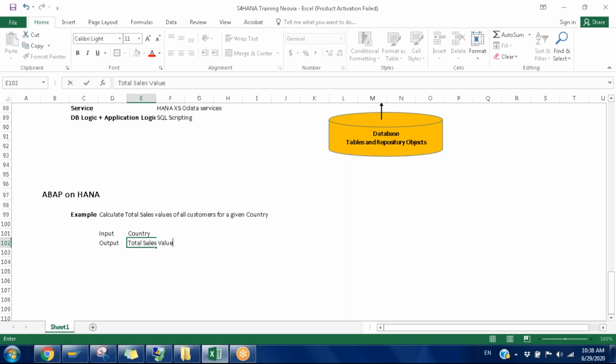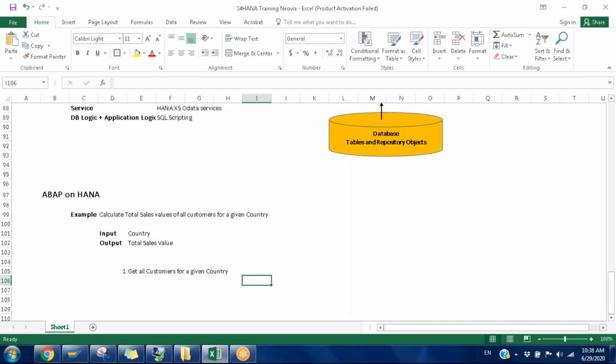Okay, this is the requirement. Only a single country's input and a single value's output. But how are we building the logic? We'll see that. First, for the given country, we need to get all the customers. So logic one, point one here: get all the customers for a given country.